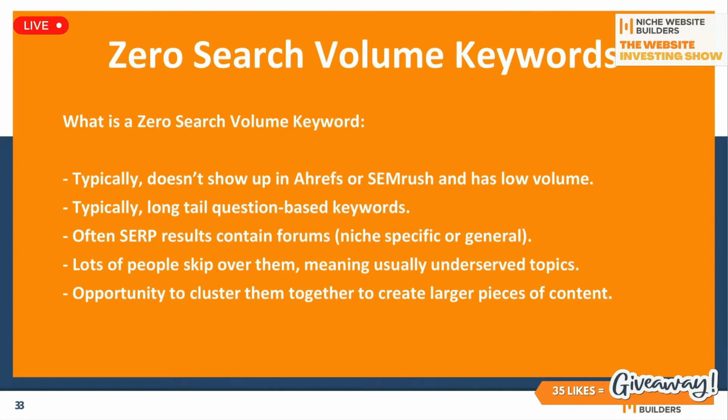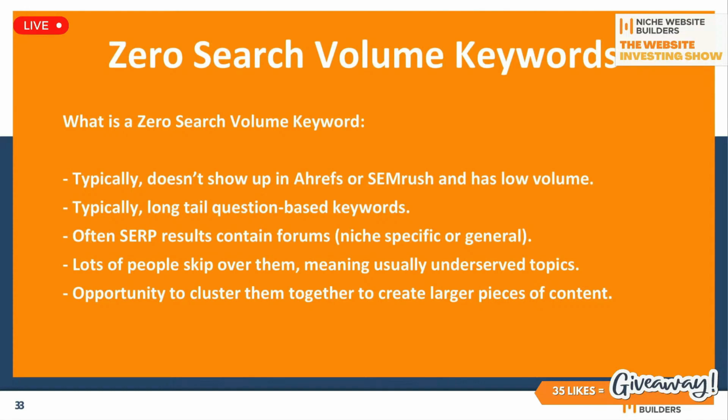That typically means they don't show up in Ahrefs or SEMrush and have low volume. So if you put a low volume keyword into Ahrefs, sometimes it'll be there and it'll show up as like 0 clicks, 0 searches a month, or 10 searches a month. Or sometimes it'll even come up and say this keyword is not in our database. So sometimes they're just literally not even in there.